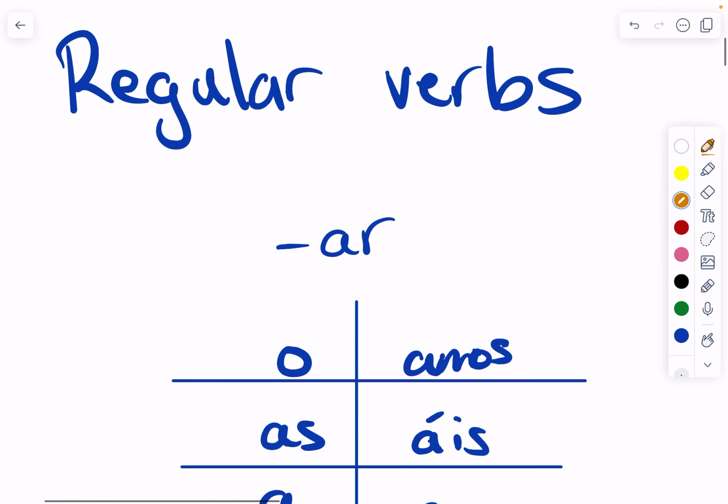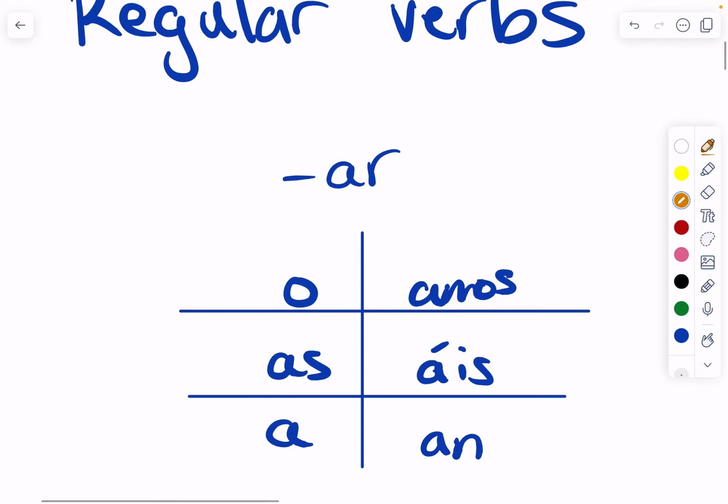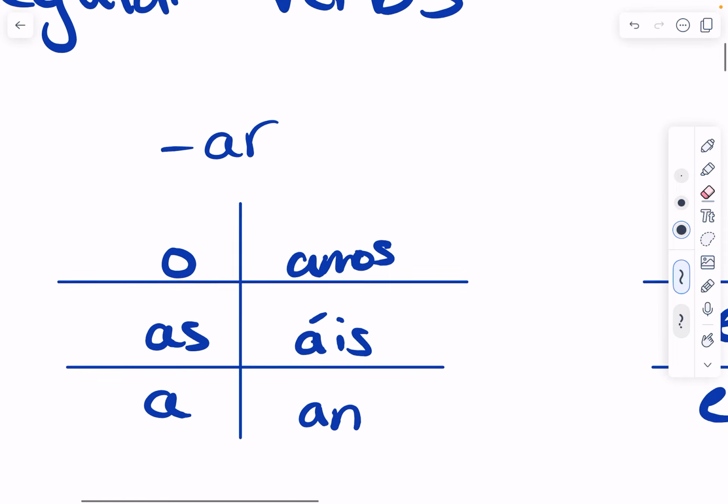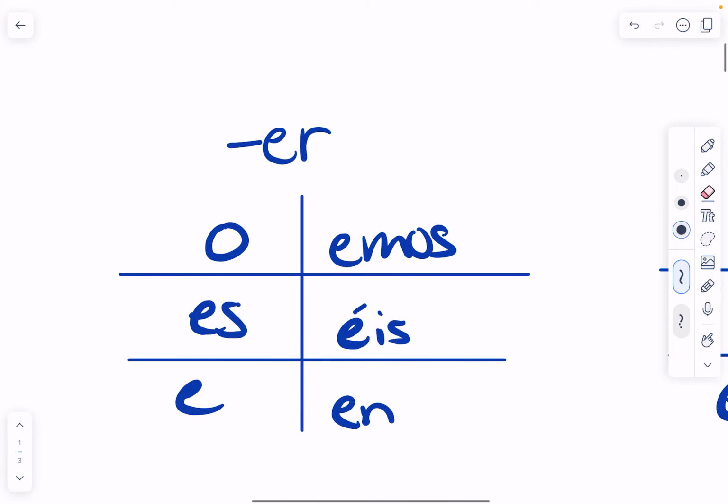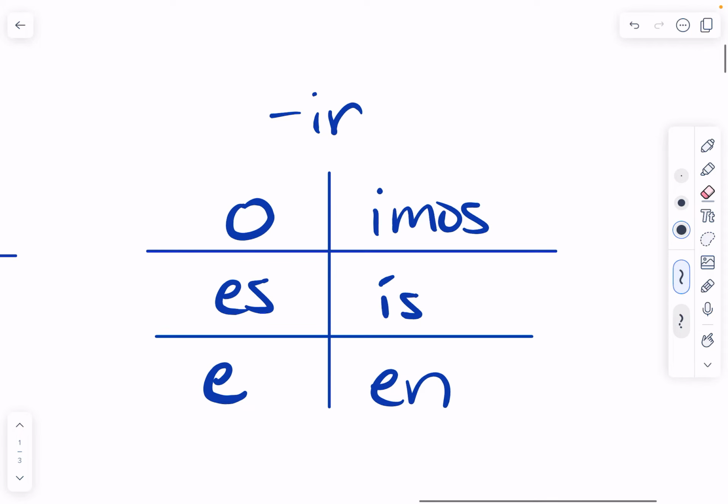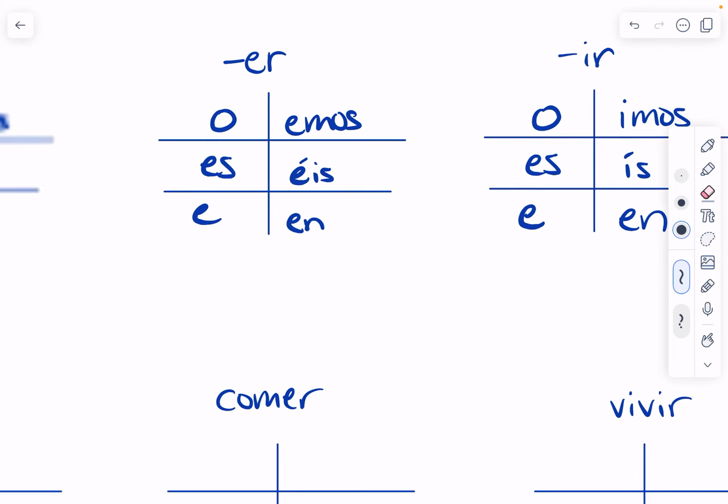So the present tense endings of regular verbs, if the verb ends in AR, your endings are going to be o, as, a, amos, áis, an. Your ER endings are going to be o, es, e, emos, éis, en. And your IR endings are going to be o, es, e, imos, ís, en.